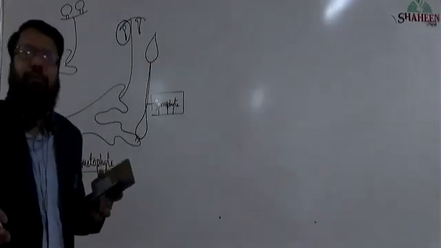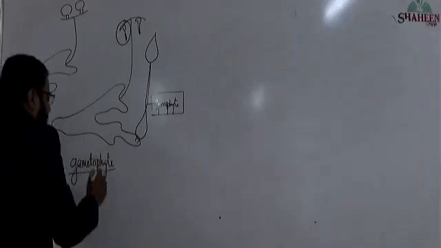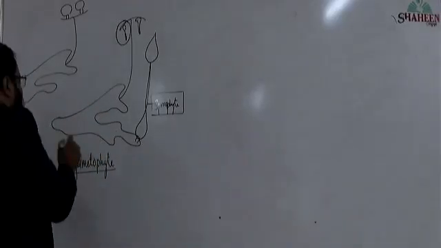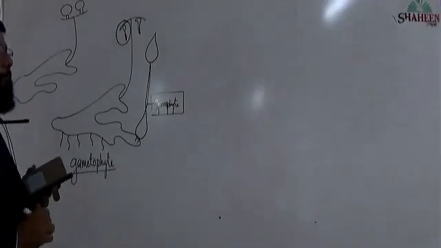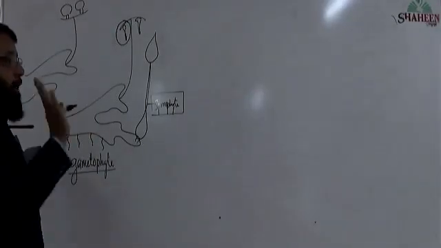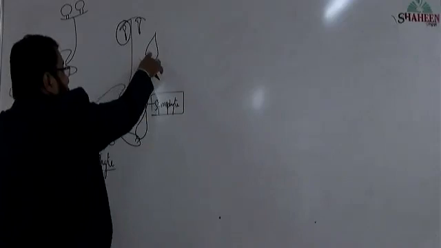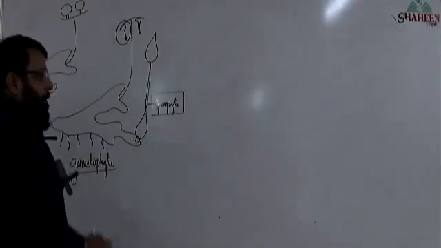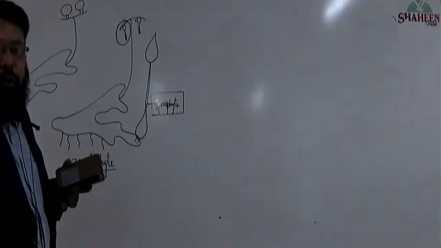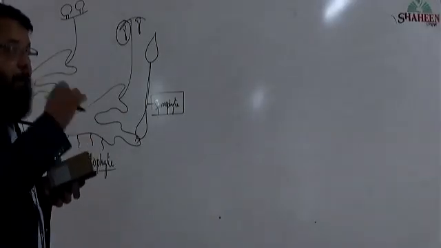Gametophyte is photosynthetic. It will have rhizoids. And it is independent. Whereas sporophyte is dependent on gametophyte.